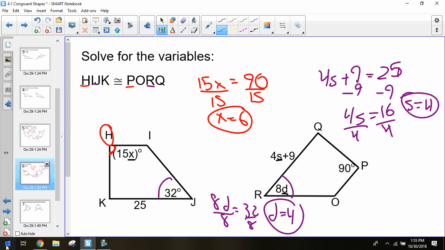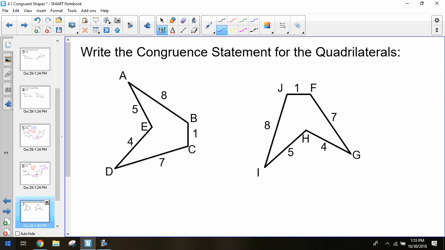All right, the other thing we want to focus on today is just being able to write these congruent statements ourselves. So we're able to read the congruent statements to solve information. The next thing is if we were to be given two shapes, how can we write the congruent statement to be able to show that these two shapes are congruent? So let's say we already know that these two shapes are congruent based off of the fact that they have all the same side lengths. So that should say that they're congruent. But in order to show that they're congruent, we want to be able to write those congruent statements.